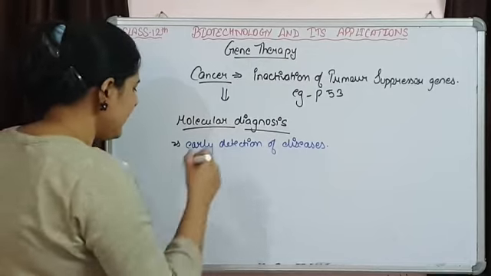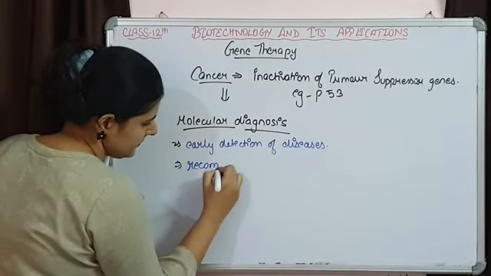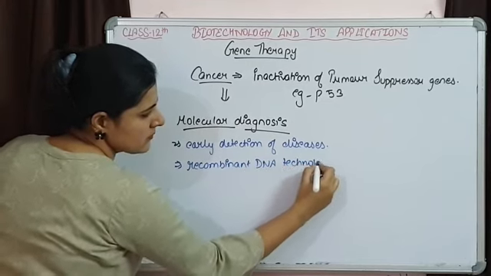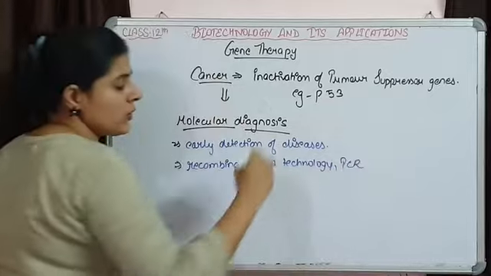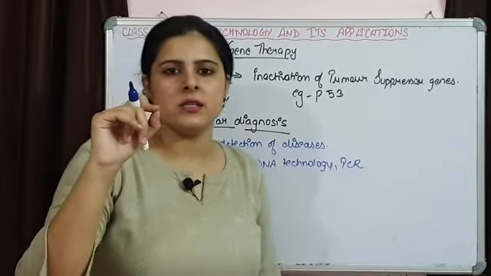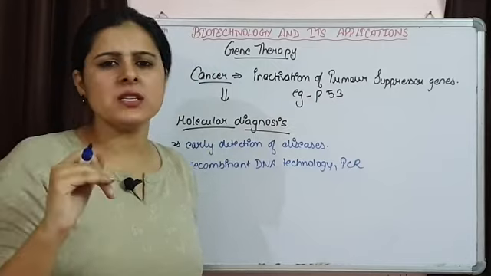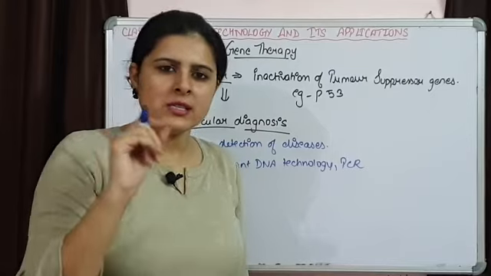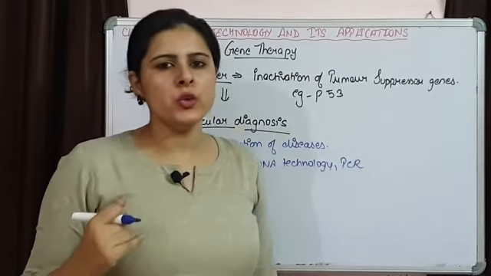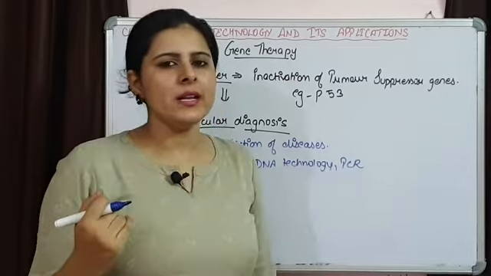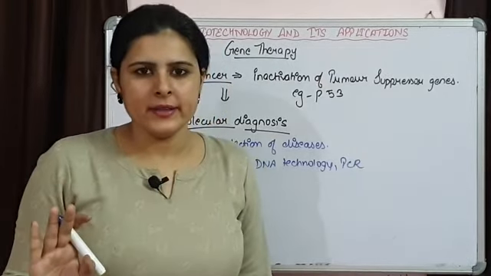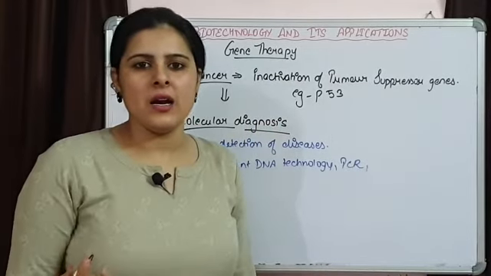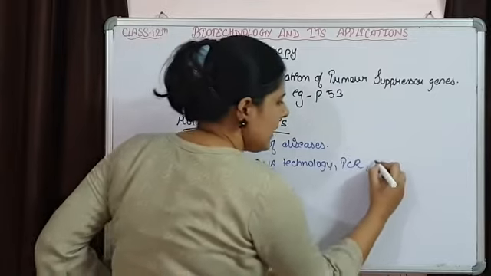Like recombinant DNA technology can be used. PCR, we talked about PCR. If there is an HIV infection, in the initial stage of HIV infection, very few HIV viruses are present in the body, still we can amplify their nucleic acid, their genetic material, and it can easily be detected with the help of PCR. Or we can also use ELISA, enzyme linked immunosorbent assay.